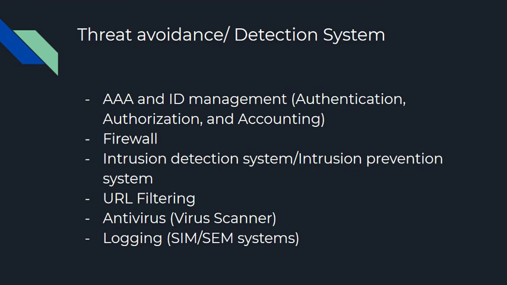And the last and most important component is logging. We can take the logs of all of our devices, our AAA device, our firewall, our IDS, our URL filter, and our virus scanner.